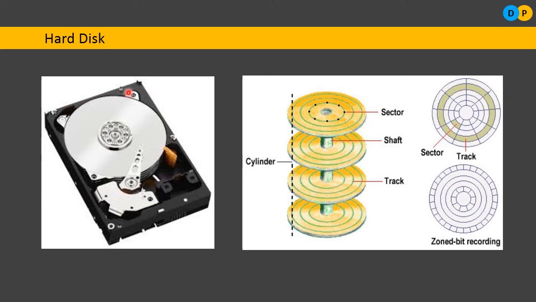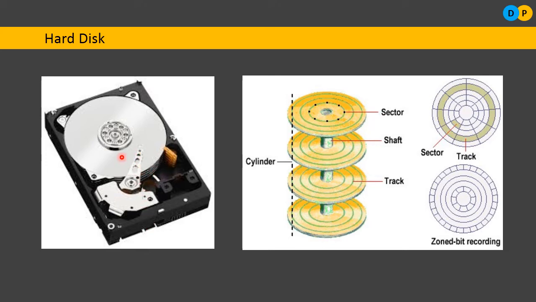The outer cover has been removed. Within the hard disk, you can notice there are too many flat plates. Each plate will have a separate read-write head. One hard disk will have numerous plates, depending upon the storage ability of that particular hard disk. As you can notice here, there are many rotating plates. Each plate will have a separate read-write head.